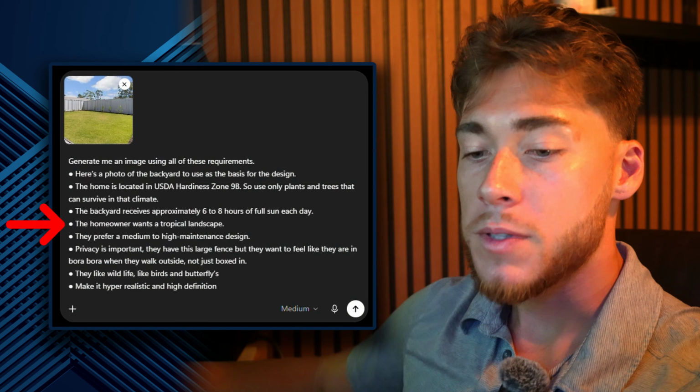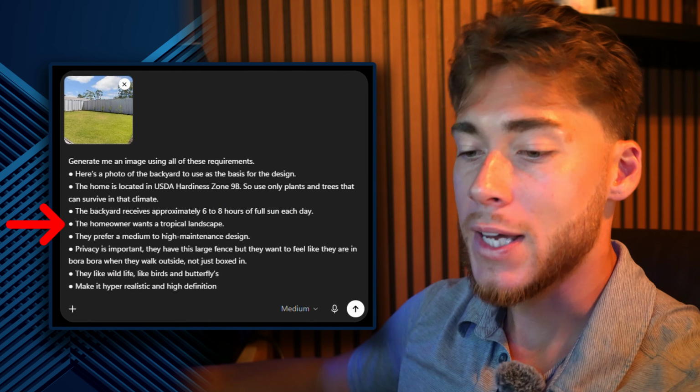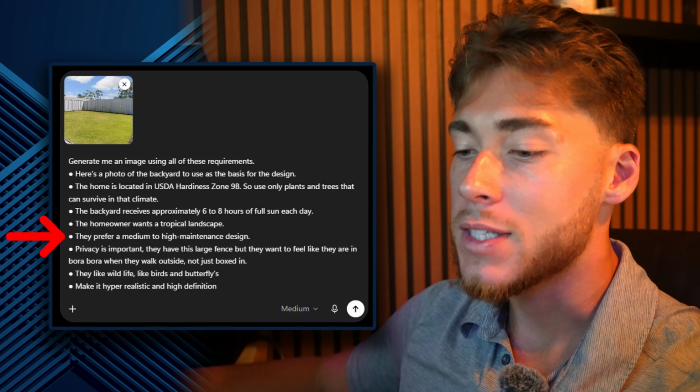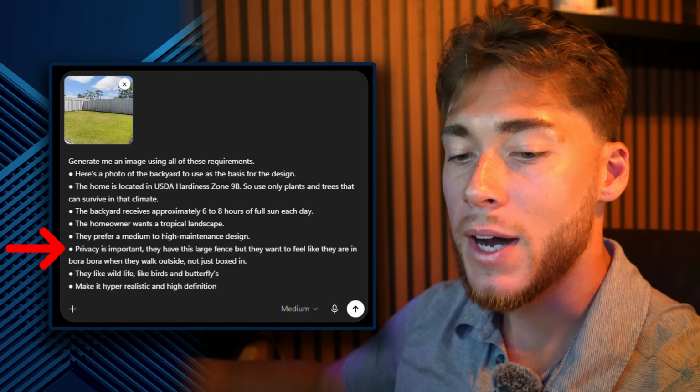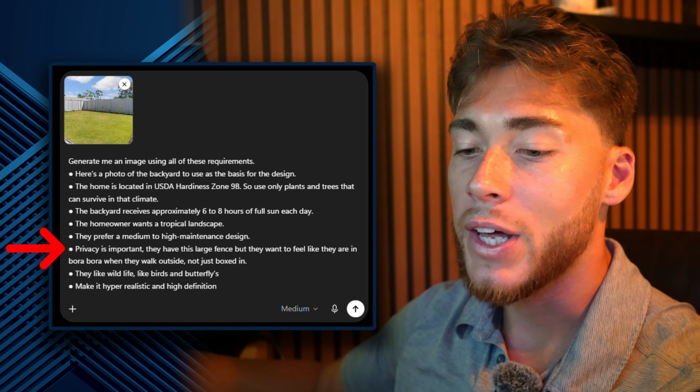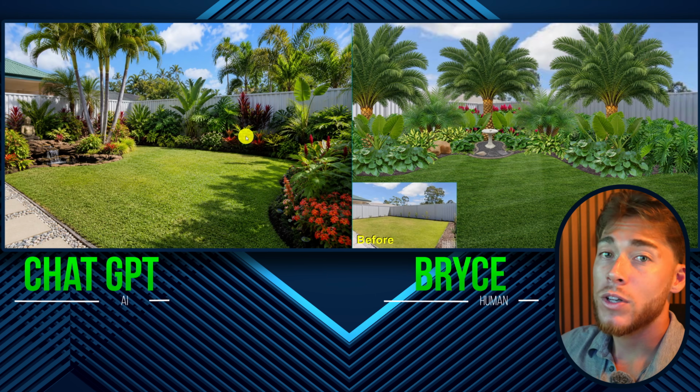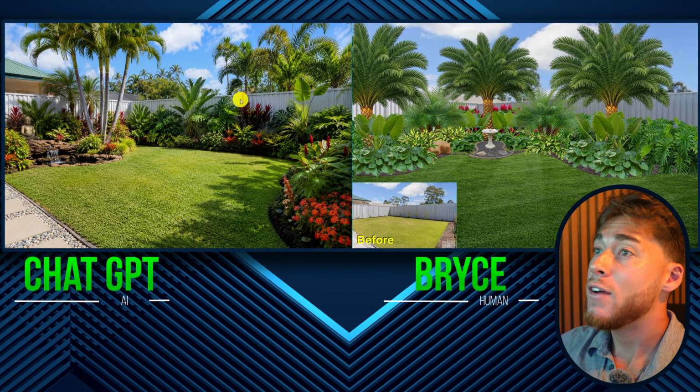The next part of the prompt says the homeowner wants a tropical landscape. They prefer medium to high maintenance. Their privacy is very, very important to them. And they want this large fence behind them to disappear, and they enjoy wildlife like birds and butterflies. Now, I wanted to address this all at once. I really can't tell what any of this other stuff is.